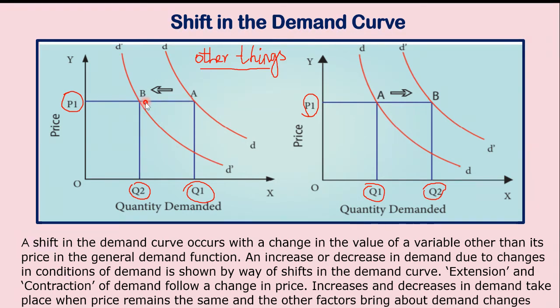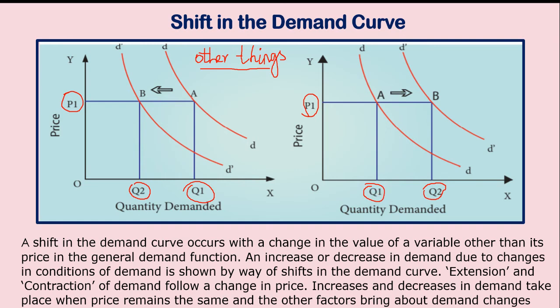What is the reason for the shift? Other things. Similarly, come to this diagram. The original demand curve is DD. A is the position. Now the quantity demanded is OQ1. The price is OP1. Now what happens? The quantity demanded increases from A to point B. So the demand curve from DD has shifted to D dash, D dash. There is an increase in the quantity.